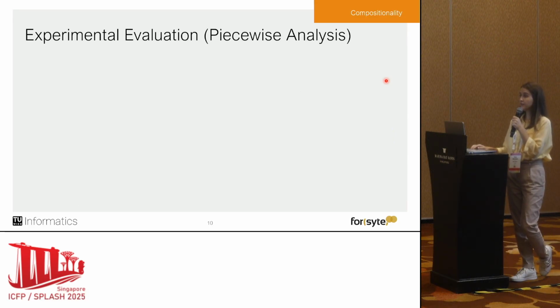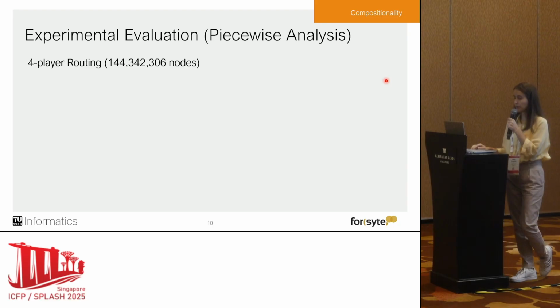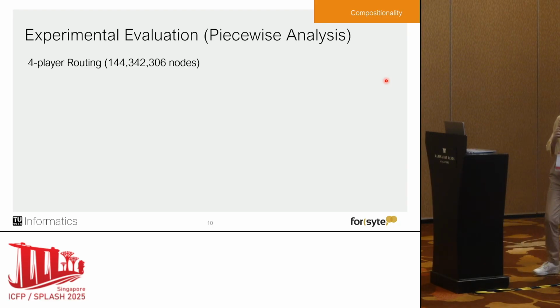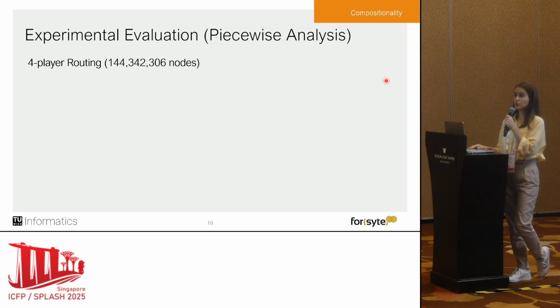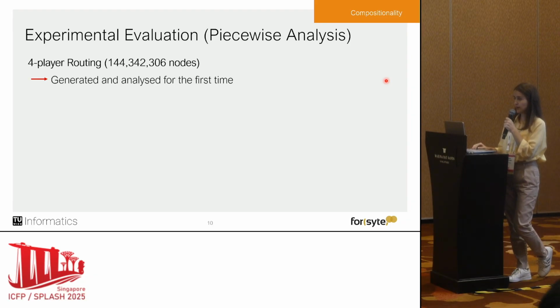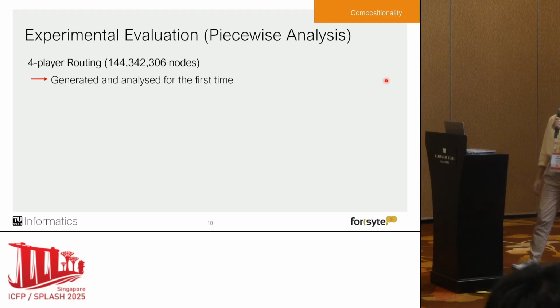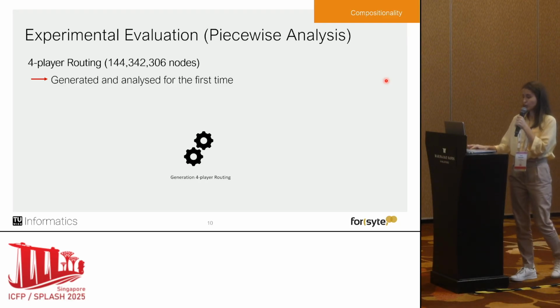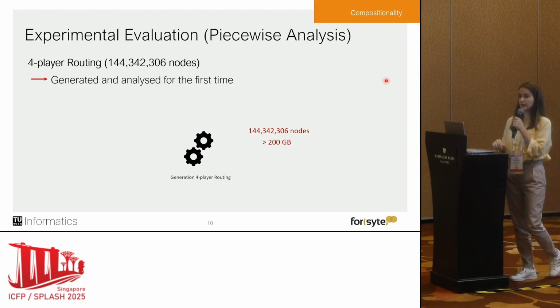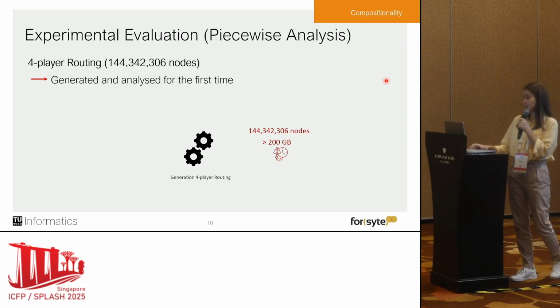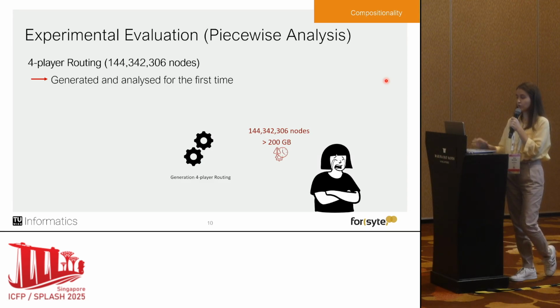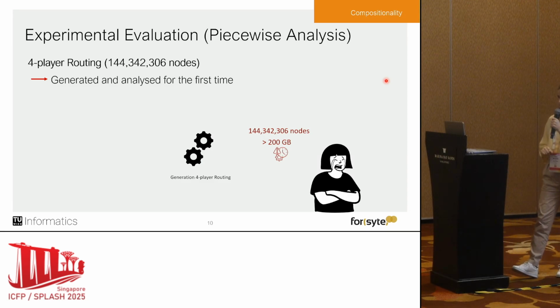This is especially beneficial for a benchmark called four-player routing. So this is basically the same one as the three-player routing from the Bitcoin Lightning Network with just one more additional player. And this approach is important for this benchmark because this benchmark has been generated and analyzed for the first time. So previously, the generation exceeded the allocated disk space, and since we were not even able to generate it, we were also not able to analyze it.